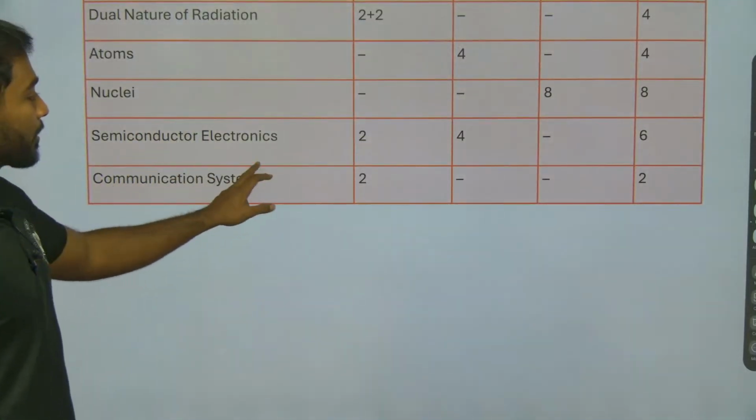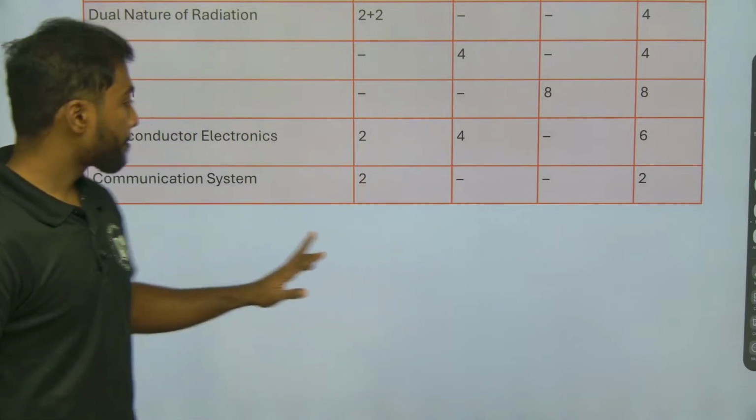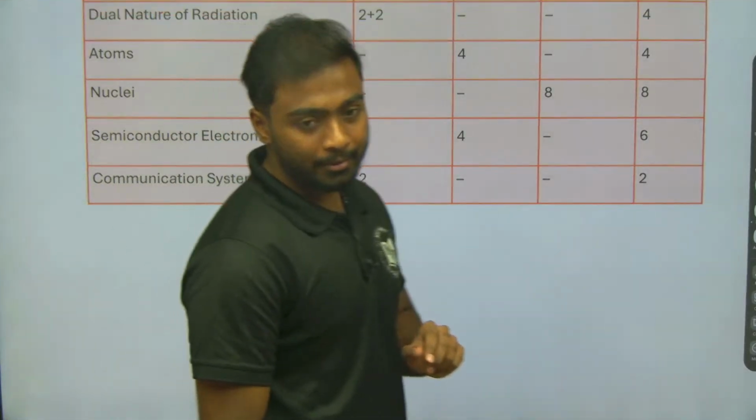Next, semiconductor and electronics, 2 plus 4, like one VSAQ, one SAQ will be there. Then communication system, one VSAQ. So a total of 60 marks will be there, right.